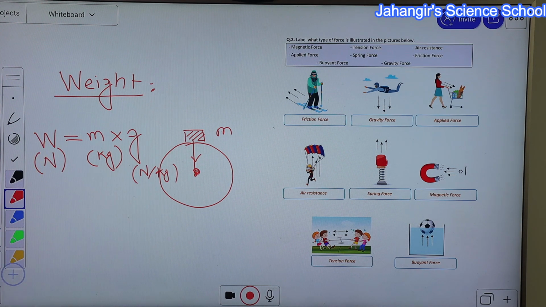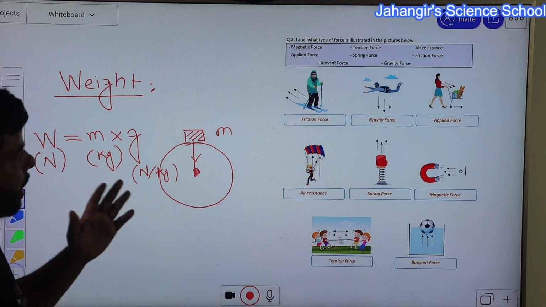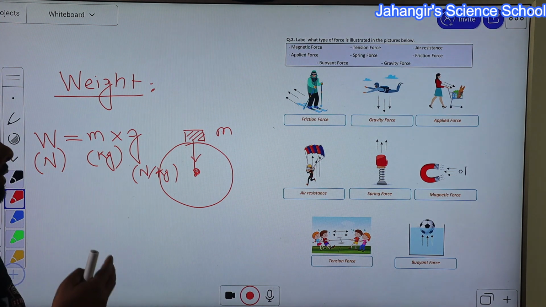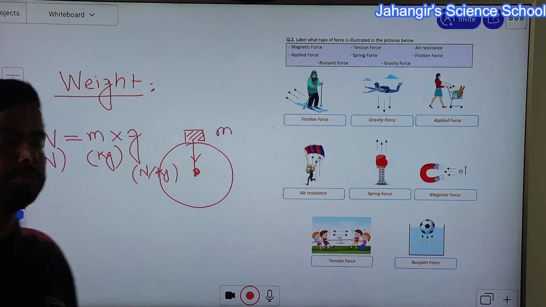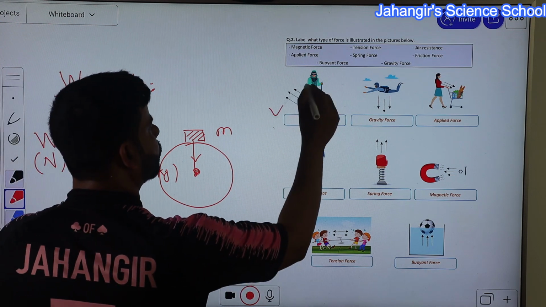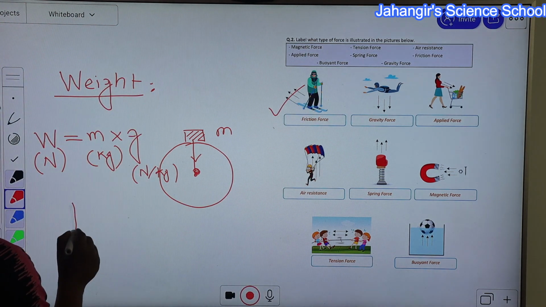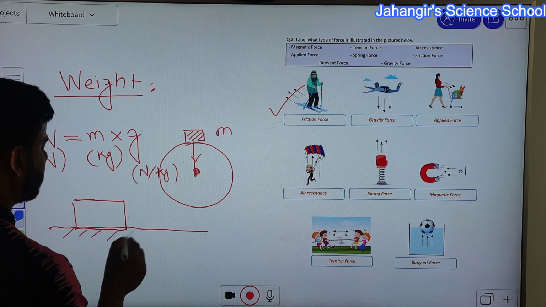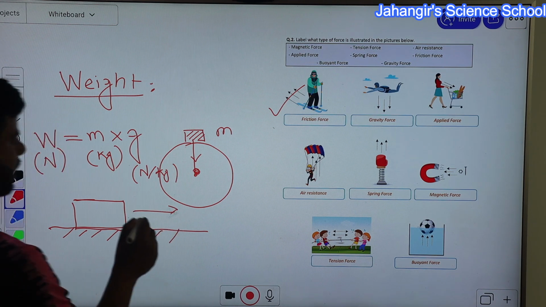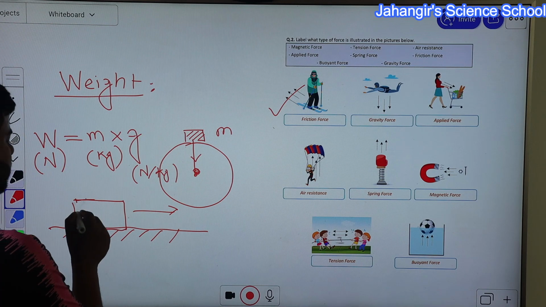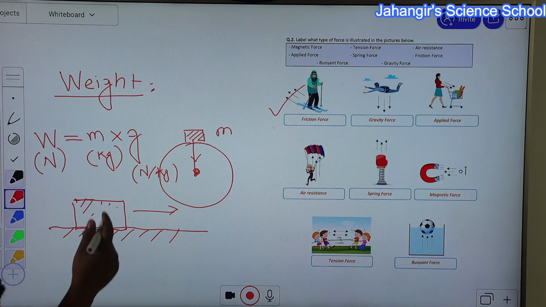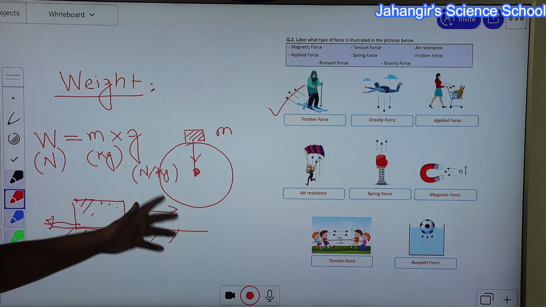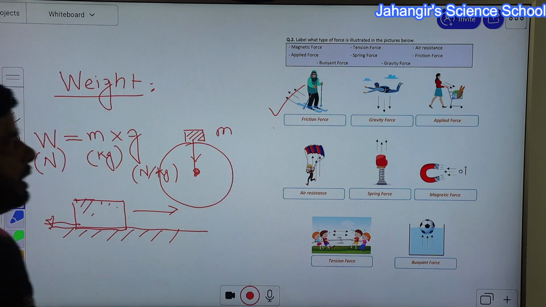So another force, frictional force. When any solid object moves over a surface, then the surface will give a resistive force against the motion of the object. That force is known as frictional force. Say this object tries to move over this surface. When this object moves in the right direction over the surface, then this surface tries to give a resistive force against the motion. That force is known as frictional force.